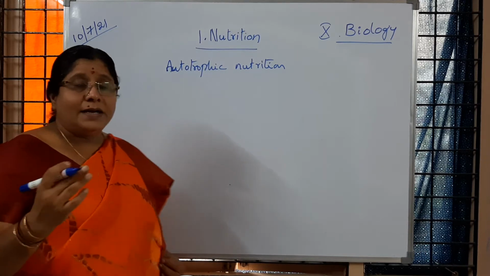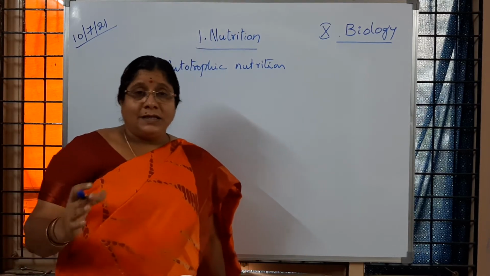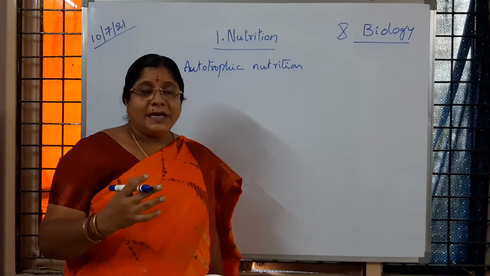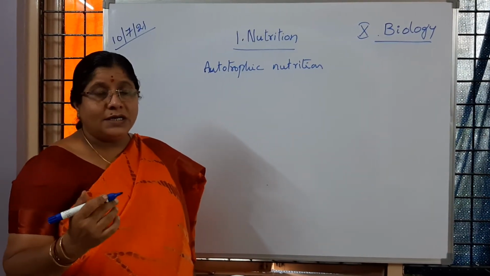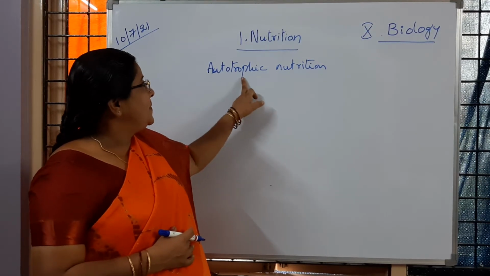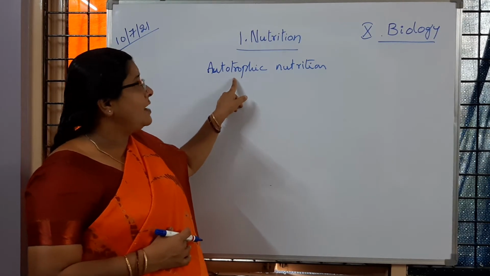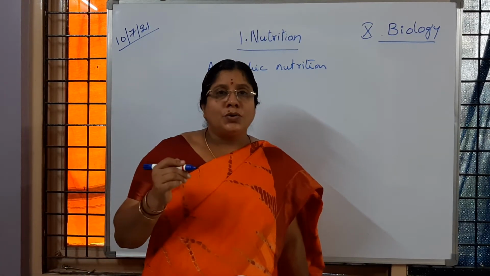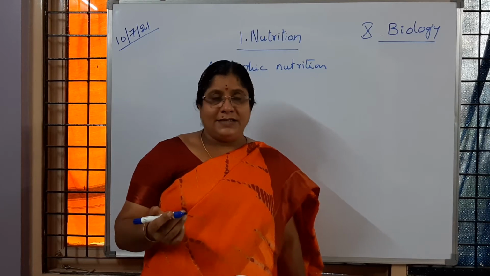So some organisms like plants prepare their own food from inorganic materials like carbon dioxide and water with the help of sunlight and chlorophyll. In sunlight they are preparing food. So that nutrition we call autotrophic nutrition, and the organisms are called autotrophs or autotrophic organisms.